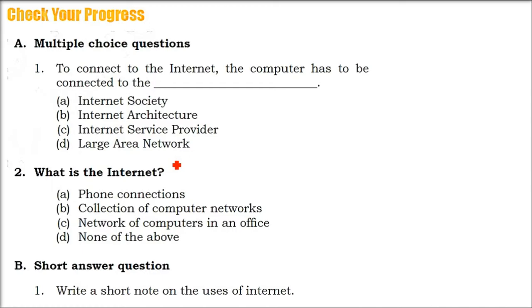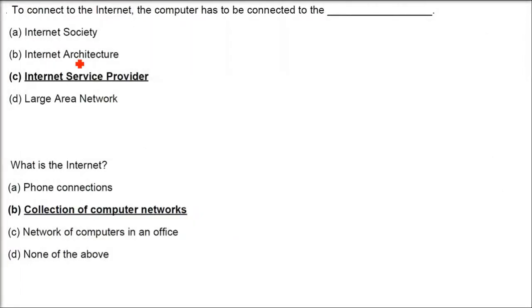Now let us come to the question answer. So first is to connect to the internet. The computer has to be connected. As I said, you have to pay money for everything. There is no free lunch. Internet society can be there, I don't know. Internet architecture, yes, it is there. But as I said, no free lunch. You have to pay money, then only you will get internet. So it is through an internet service provider.